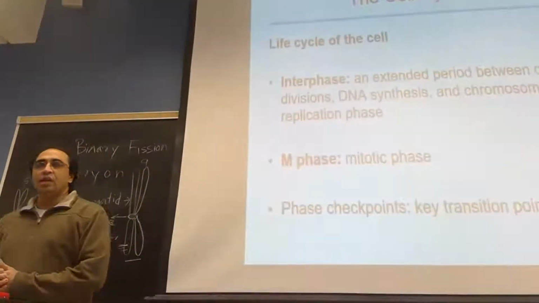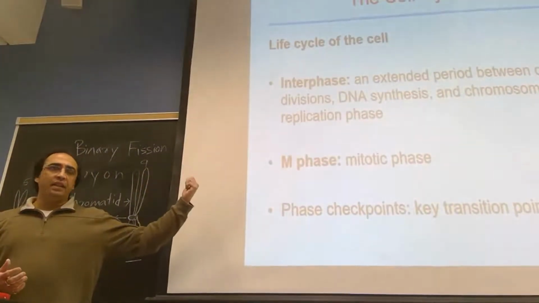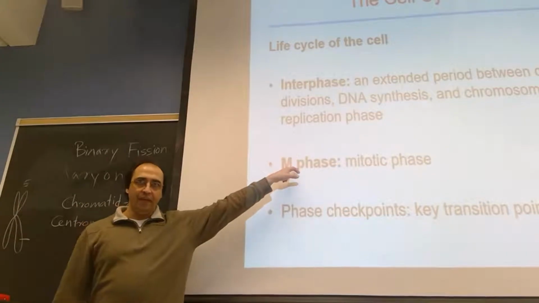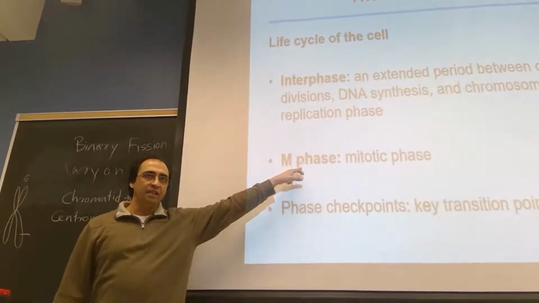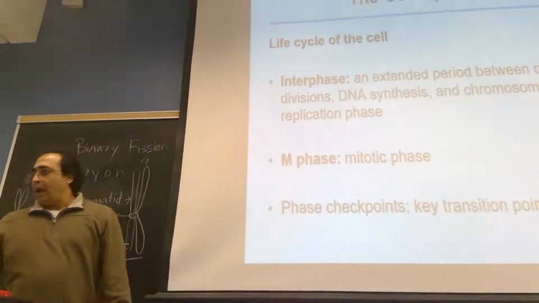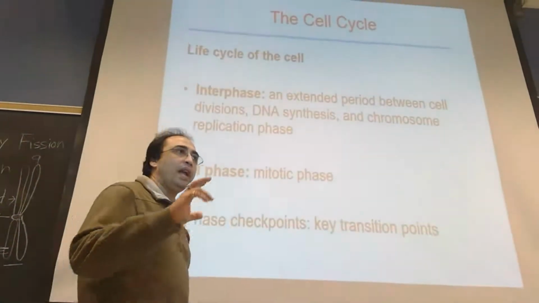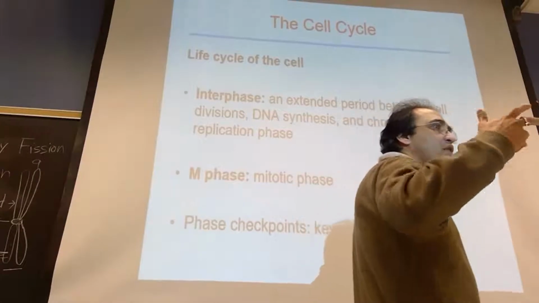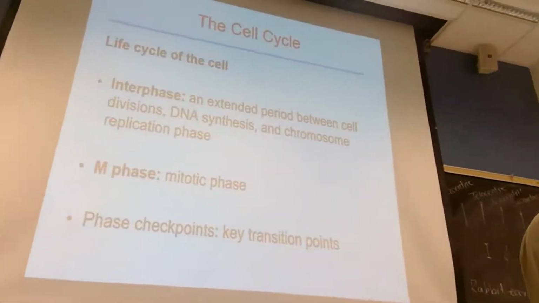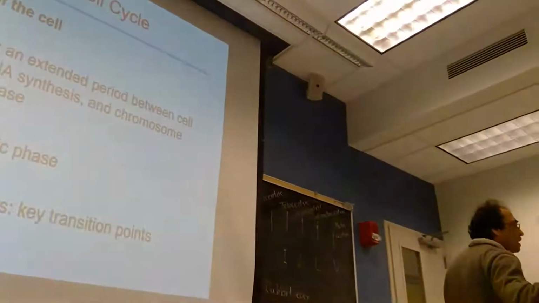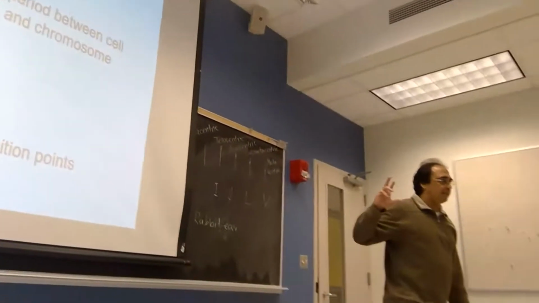So interphase and then the M phase, or divisional phase. And after this M phase, there is another part when the cytoplasm needs to divide. When the cytoplasm needs to divide, that is called cytokinesis.